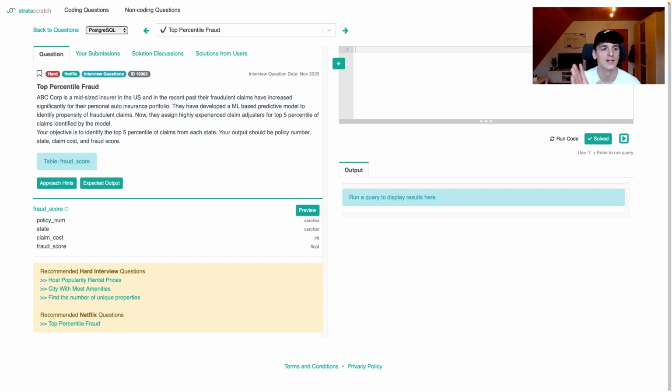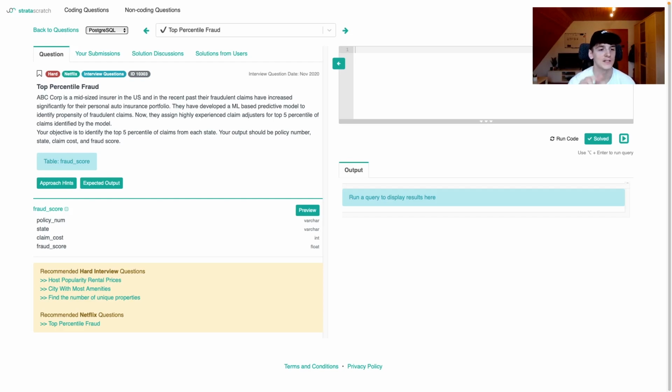Top Percentile Fraud. ABC Corp is a mid-sized insurer in the US, and in the recent past, their fraudulent claims have increased significantly for their personal auto insurance portfolio. So dealing with an insurance company. They have developed an ML-based predictive model to identify propensity of fraudulent claims. Basically, how likely these claims are to be fraud. Now they assign highly experienced claim adjusters for top 5 percentile of claims identified by the model. So they want senior employees or external people who are very qualified to look at these most fraudulent claims based on what the ML model says.